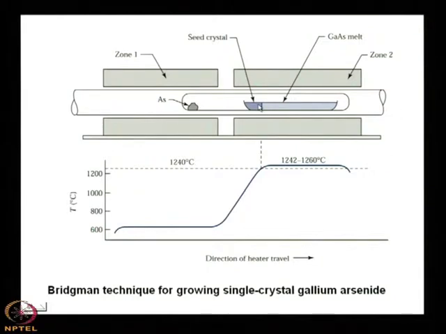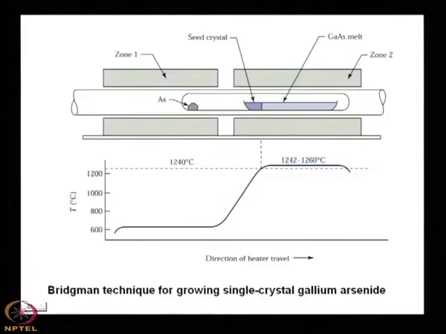Why is the movement required? Because for freezing you need low temperature. So, that means you have to shift either the heater or the melt, then only at the solid and liquid interface will it solidify, because the temperature gradient must be there, there must be a lower temperature, then only can it solidify, otherwise it will remain as a melt.